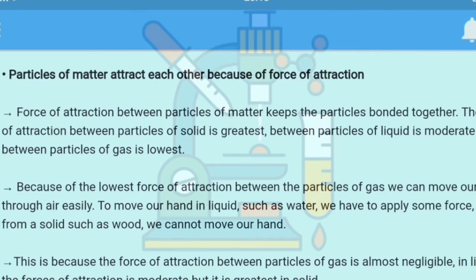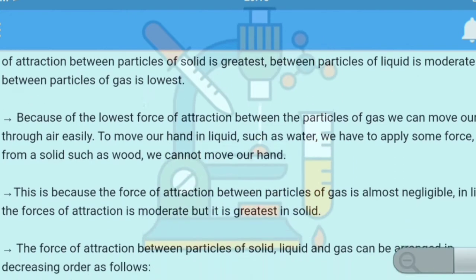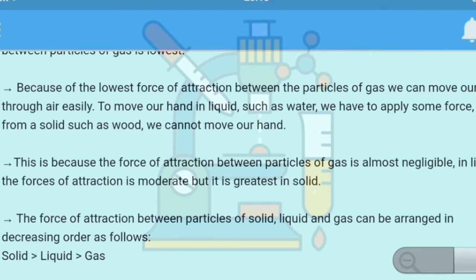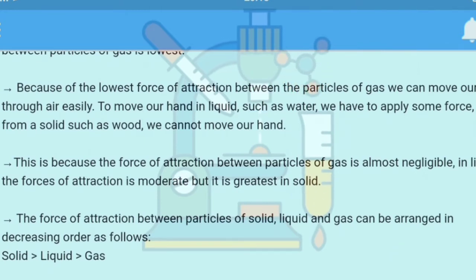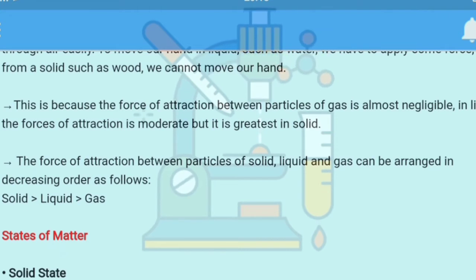The force of attraction between the particles of solid is greatest, between the particles of liquid is moderate, and between the particles of gas is lowest. Because of the lowest force of attraction between the particles of gas, we can move our hand through air easily. To move our hand in a liquid such as water, we have to apply some force, but in a solid such as wood, we cannot move our hand. This is because the force of attraction between the particles of a gas is almost negligible. In liquid, the force of attraction is moderate, but it is greatest in solid. The force of attraction between the particles of solid, liquid and gas can be arranged in decreasing order as follows: solid, liquid and gas.